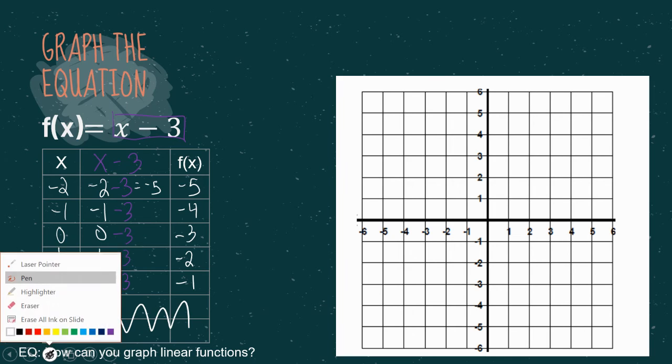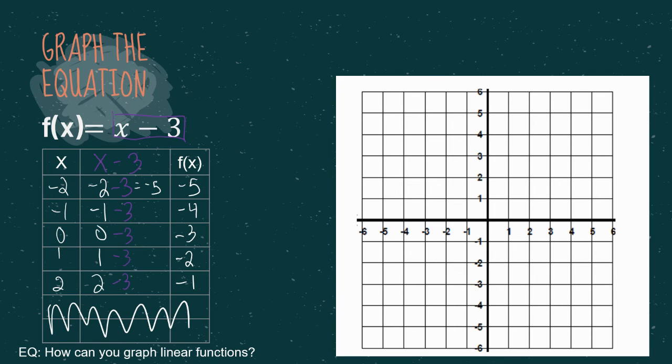So we're just going to go and we're going to plot those points. So it's going to be left 2, because this is our x, -2, -5. So left 2 down to -5. We're going to go left 1 down 4.